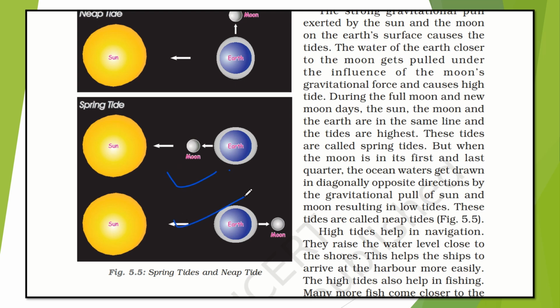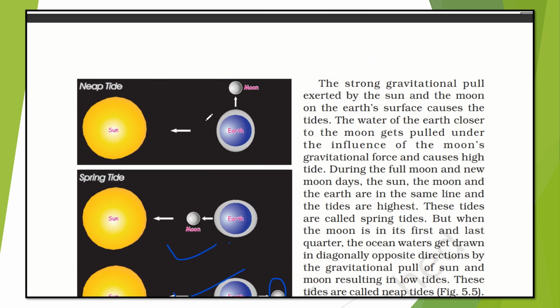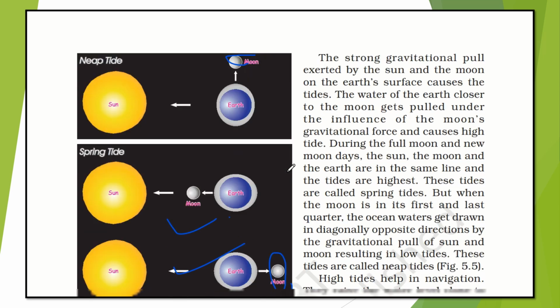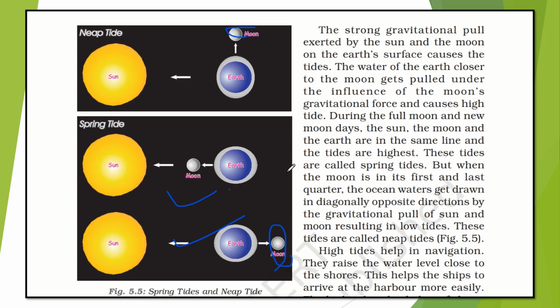But when the moon is in the first and the last quarter, the ocean water gets drawn in a diagonally opposite direction by the gravitational pull of the sun. This is about neap tide. Diagonally means not in a straight line. Here is the moon, the earth position and the sun position. When it is in the diagonally opposite direction by the gravitational pull of the sun and the moon, it results in low tides, and these are called neap tides. We have to avoid going to the beaches on new moon and full moon tides. Just remember that.